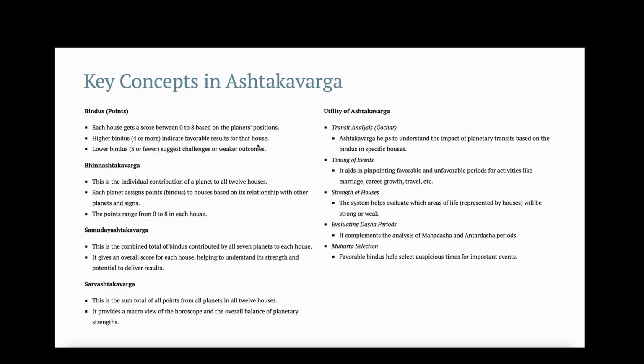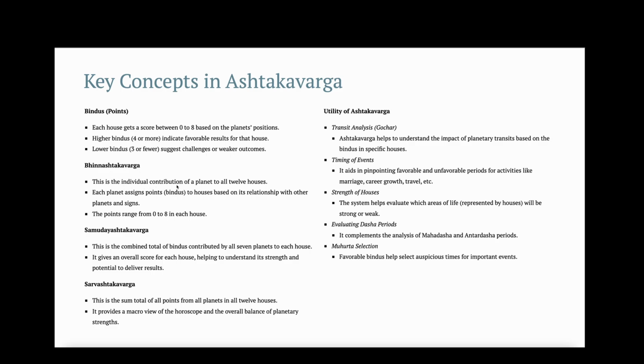So the key concepts in Ashtakavarga are Bindus or points. Each house gets a score between 0 and 8 based on the planet's position. Higher Bindus, that is 4 or more, indicate favorable results for that house. Lower Bindus, that is 3 or less, suggest challenges or weaker outcomes.